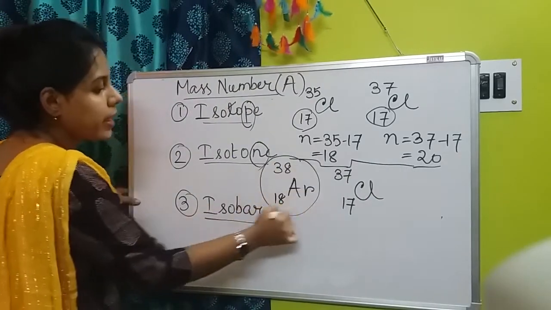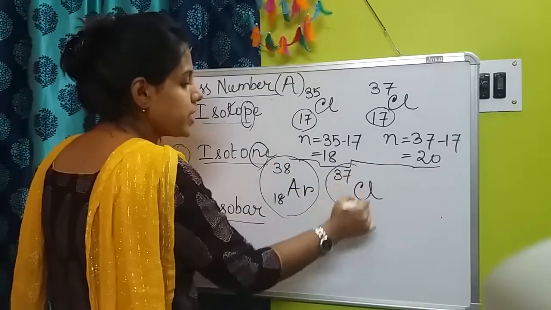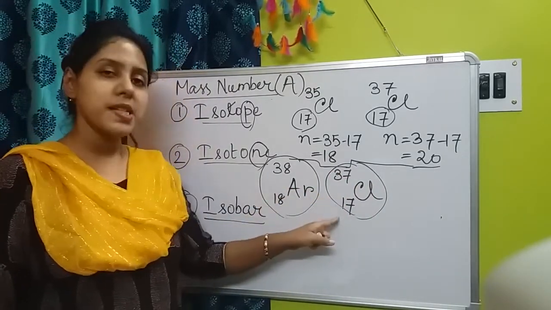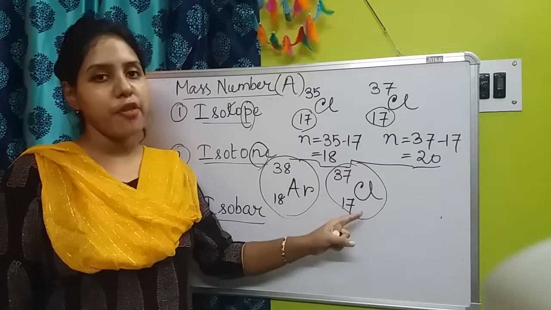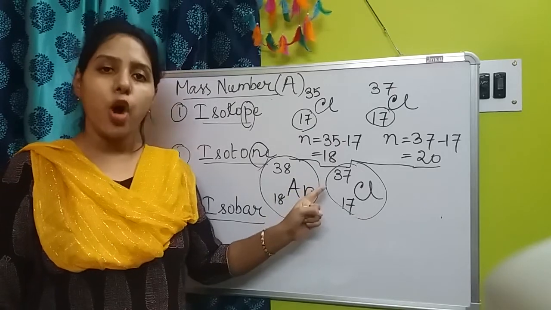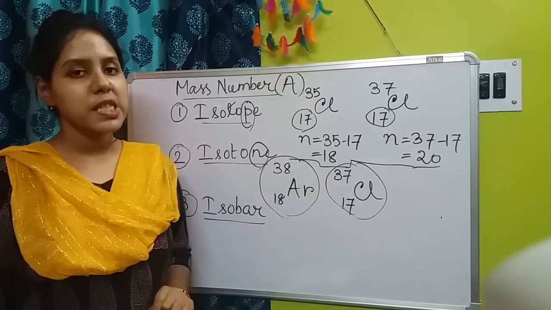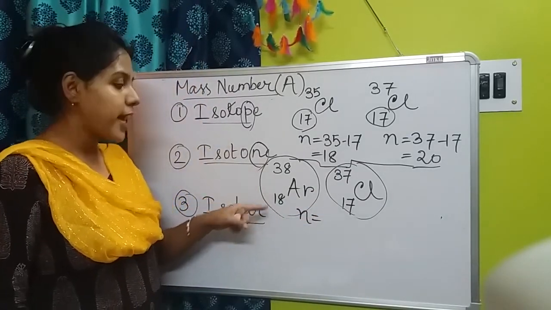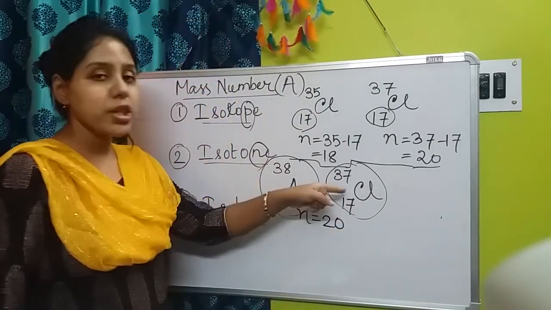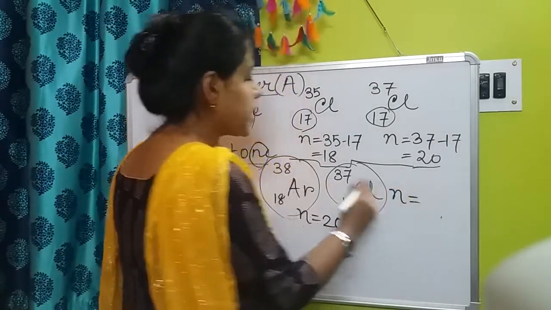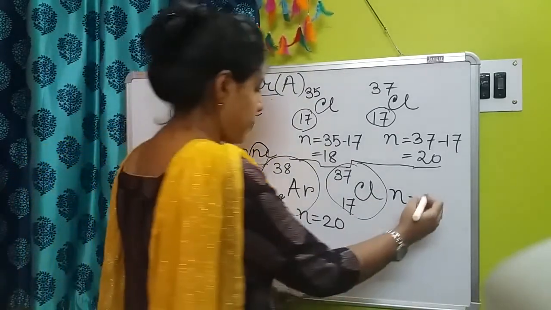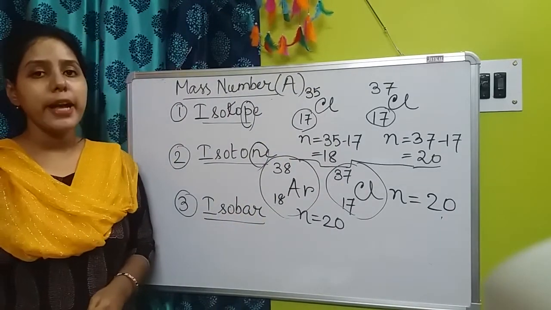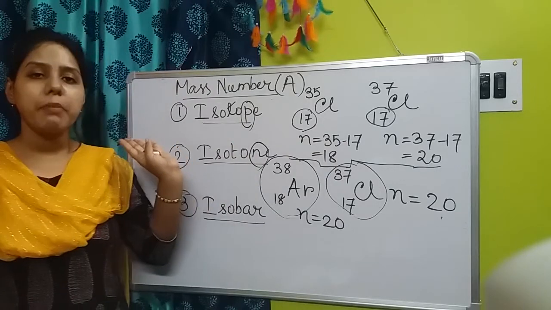One is argon 18-38 and chlorine 17-37. Just observe it carefully: for both of them the atomic numbers are different, and for this reason the atoms are different. Their mass numbers are also different. So only the neutron number will be the same. For the first one, the neutron number will be 38 minus 18, that means 20. And for the second one, the neutron number will be 37 minus 17, that is 20. Right? So for both of them the neutron number will be the same.